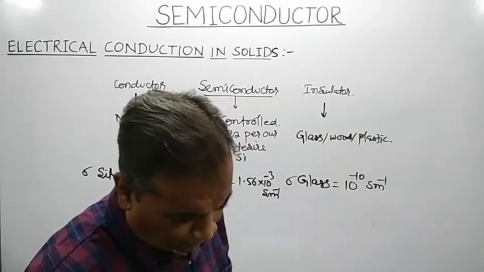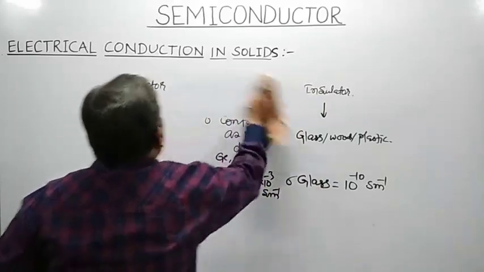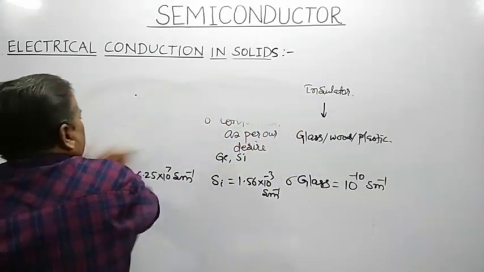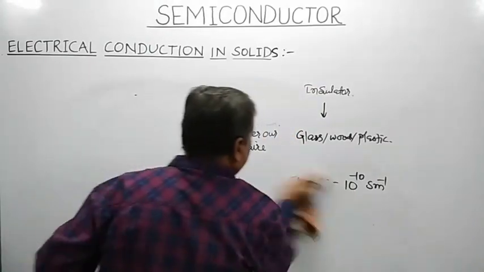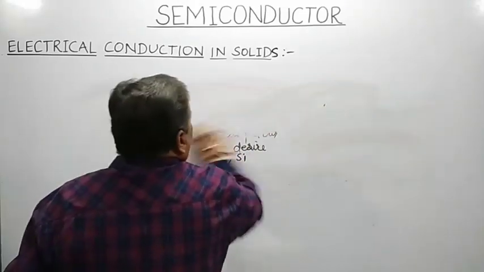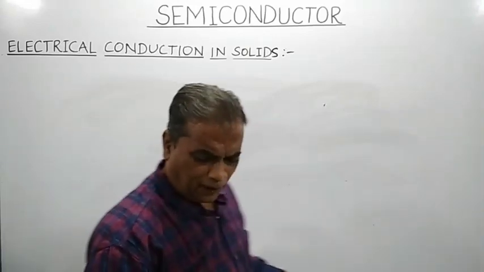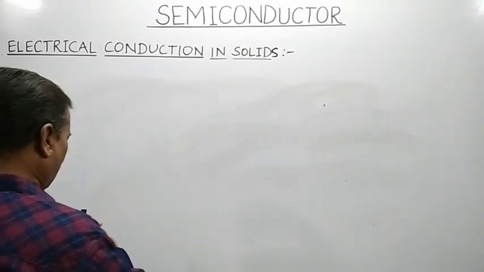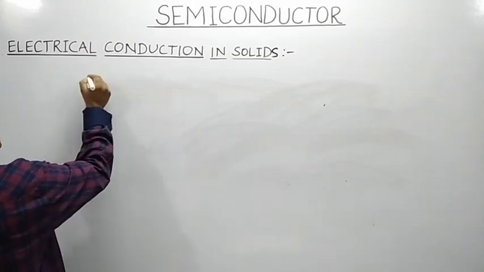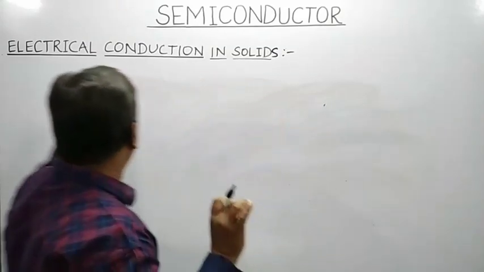Now, let us see electrical conduction in a solid. You had already studied the electrical conductivity of a solid. What is the formula for electrical conductivity of a solid? It is denoted by the symbol sigma.